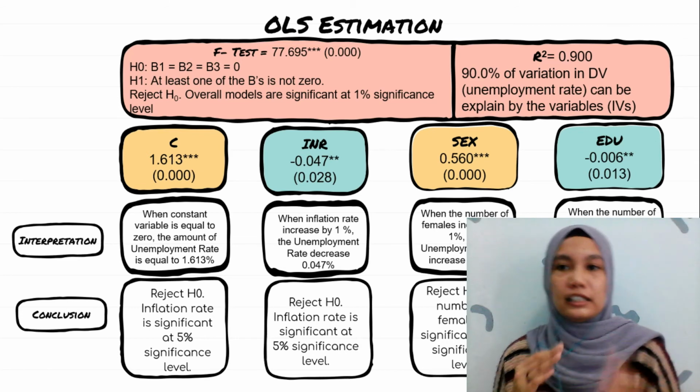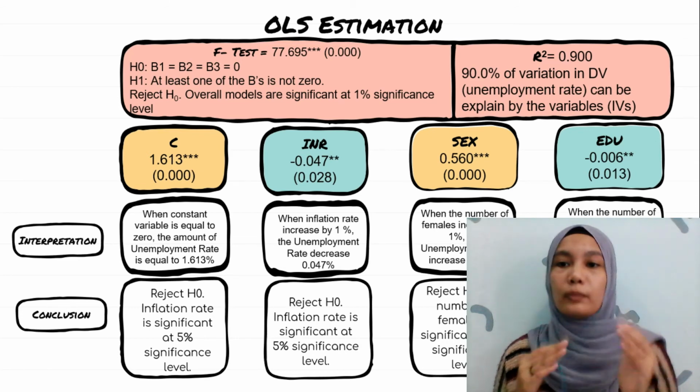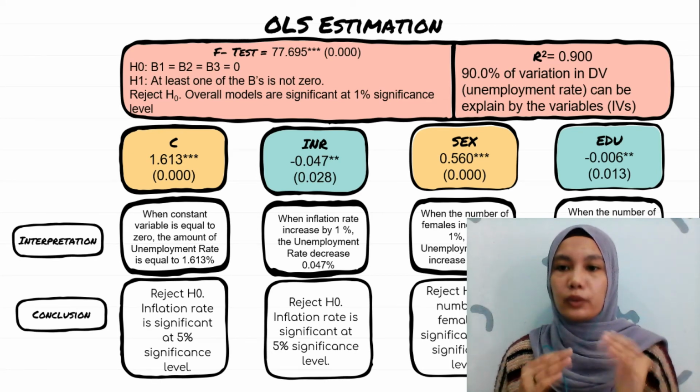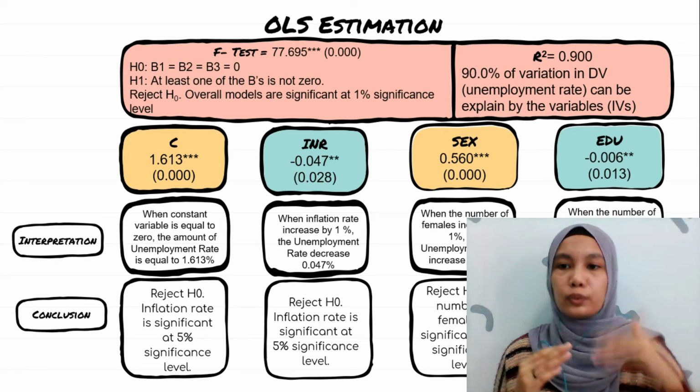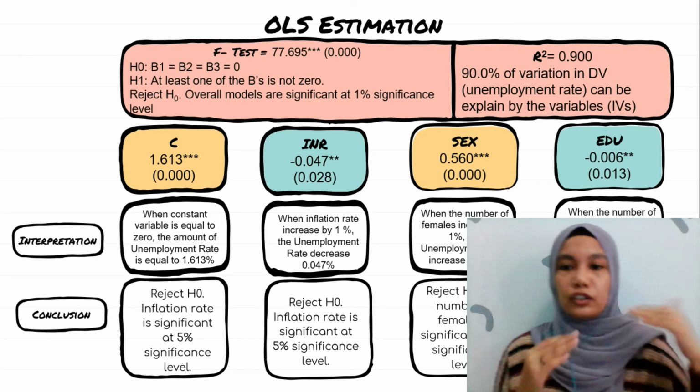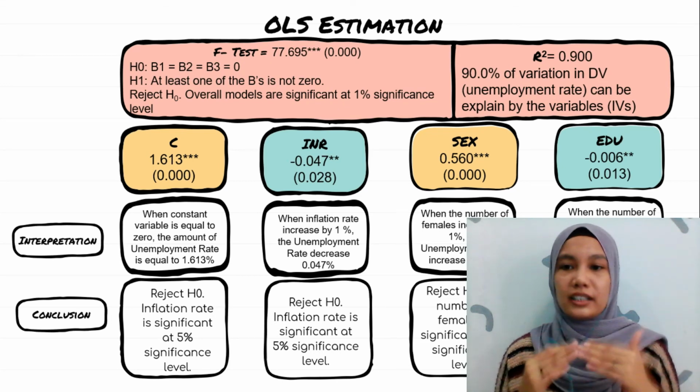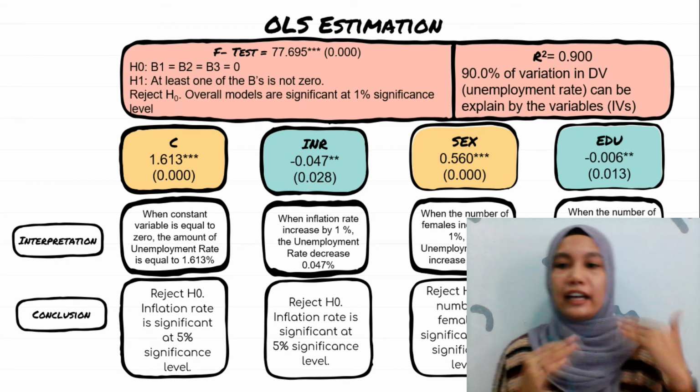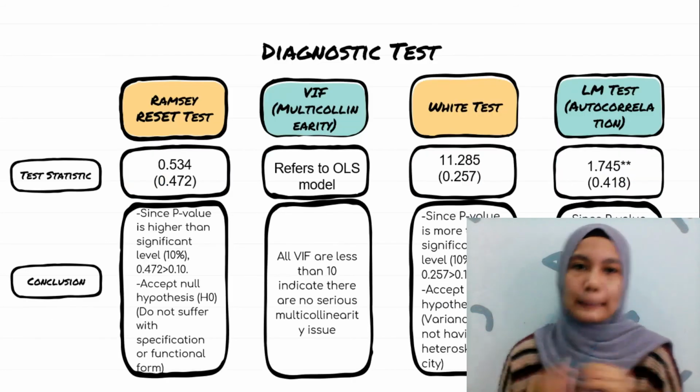And last but not least is education level. Whenever the education level increases by 1%, the unemployment rate will decrease by 0.006%. The conclusion is reject H0 because the education level is significant at the 5% significance level.